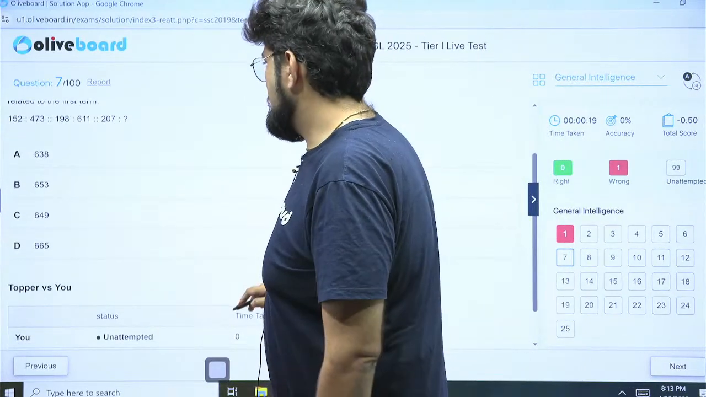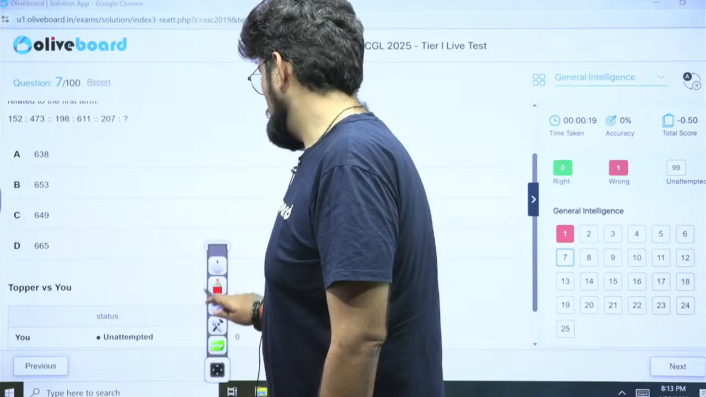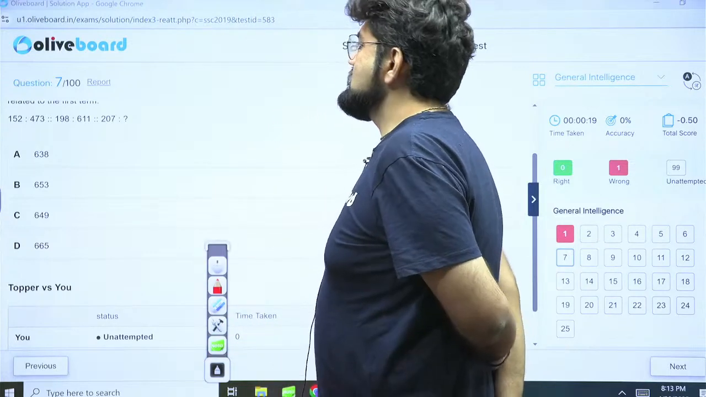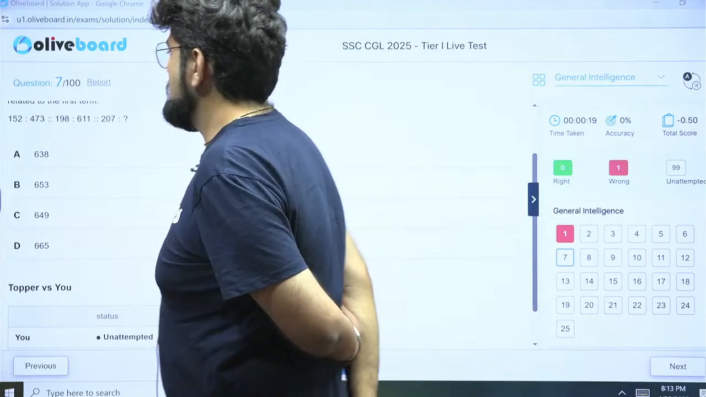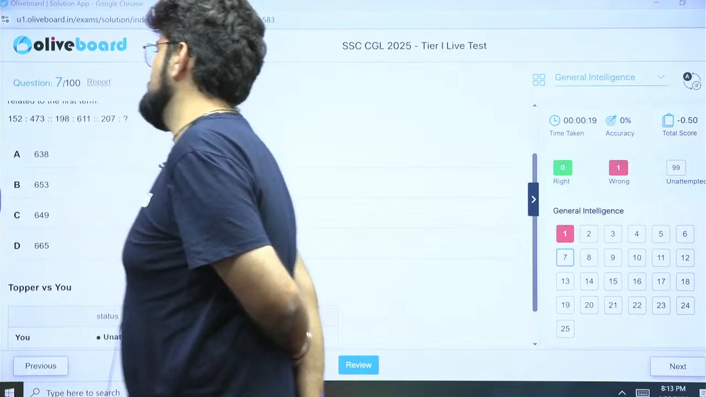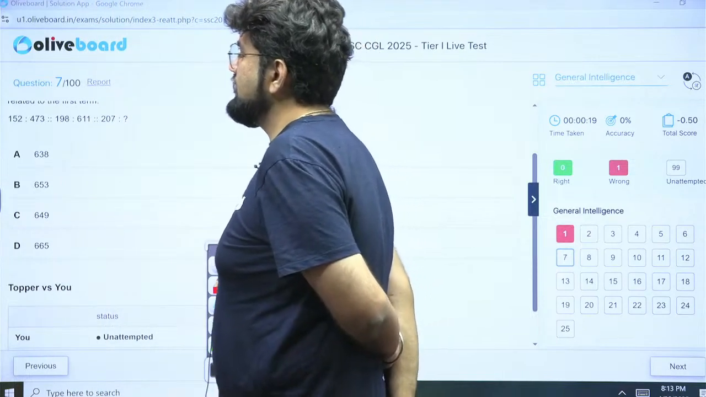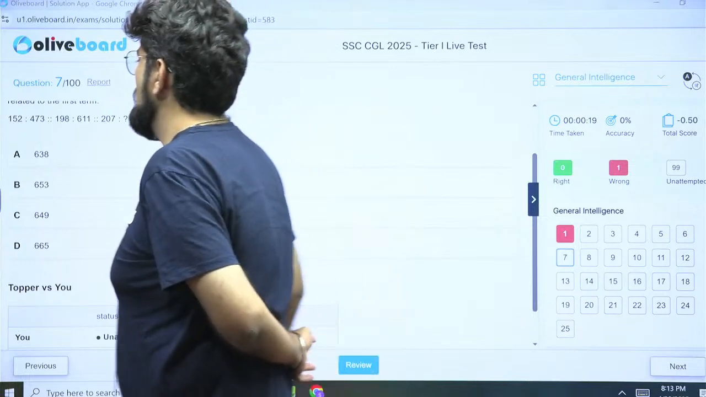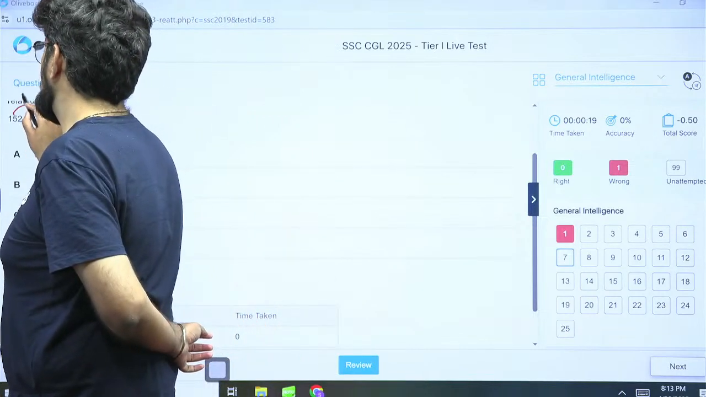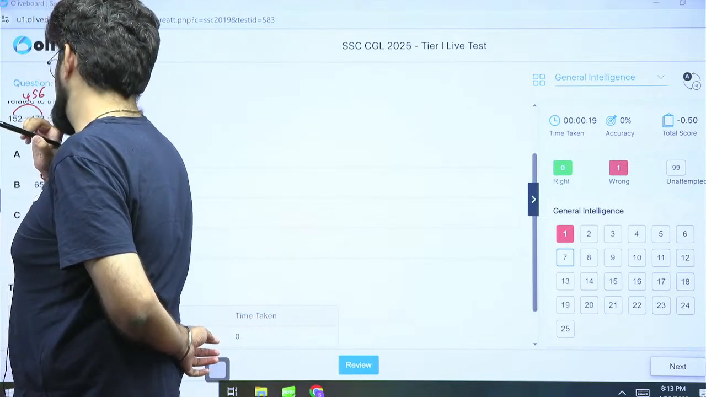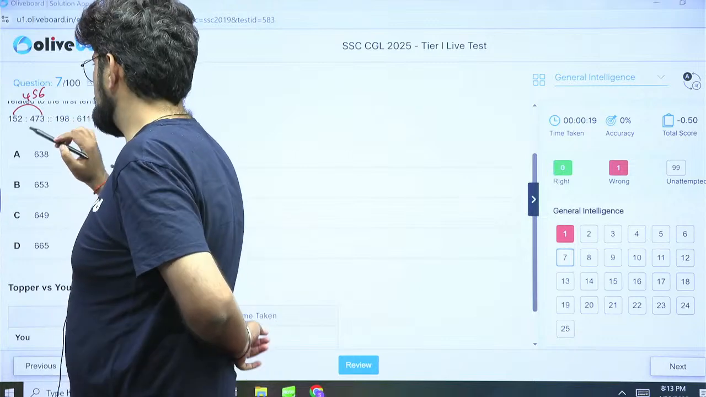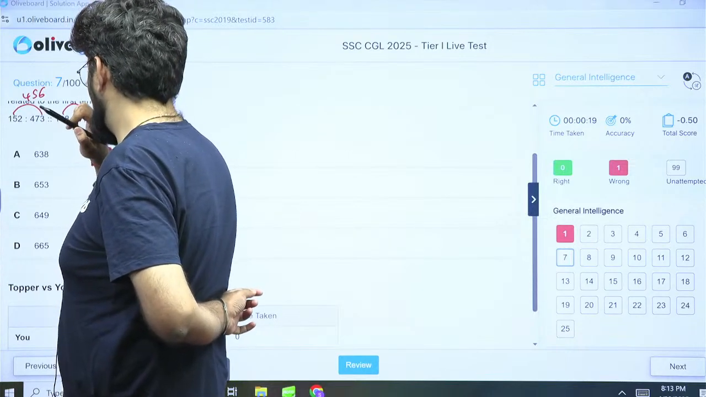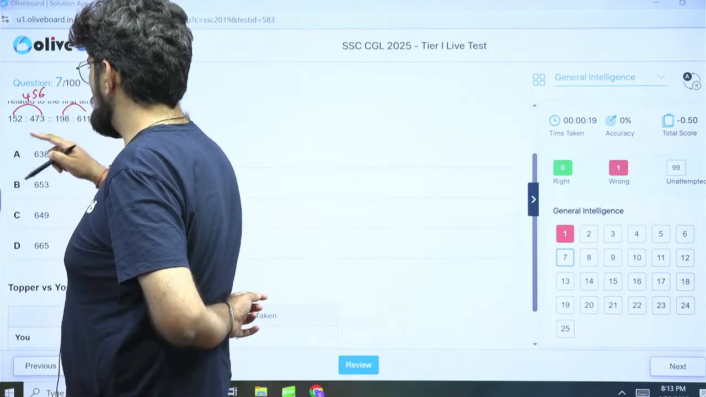152, 473, 198, 611, 207, what? See, 152 and 473. If you multiply this by 3, we get 456, correct? And if you multiply this by 3, because with 4 it's going outside, with 2 it's going very less.